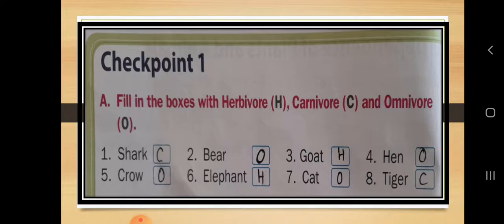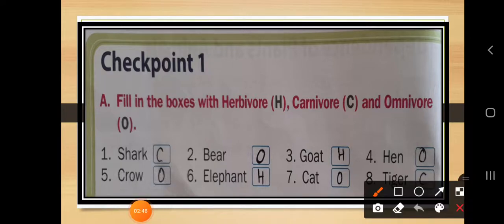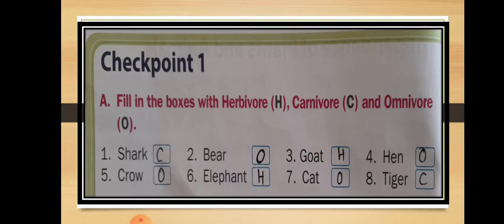Next is the tiger. What does a tiger eat? They eat only meat or small animals. So tiger is considered a carnivore. So dear students, I hope you got all the answers to yesterday's questions.